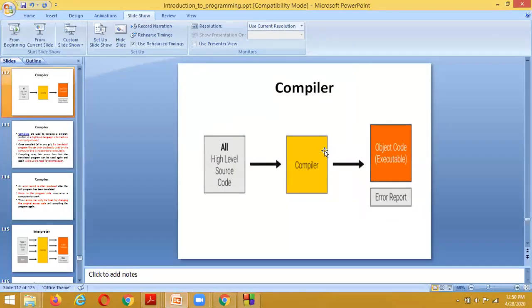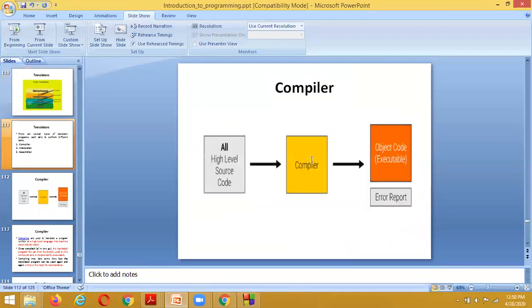And here, what is a compiler going to do? A compiler is going to compile the program, and if it is successfully compiled, object code and executable code are going to be generated. If there is any problem, some error report is going to be reported.